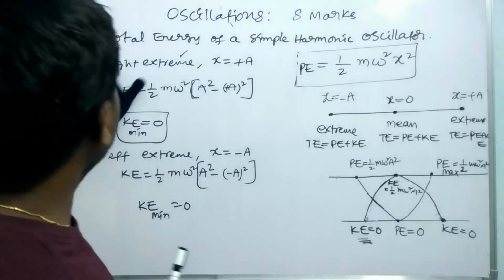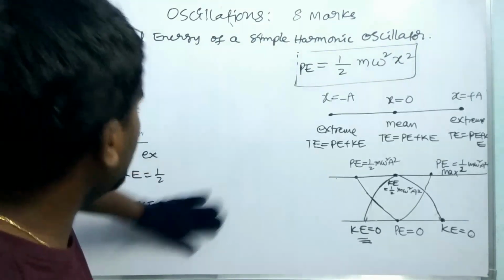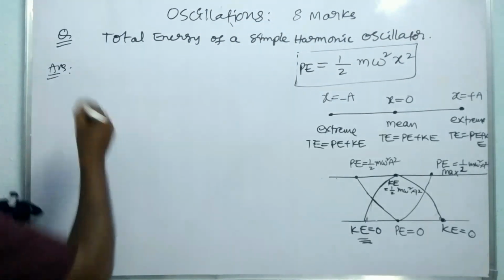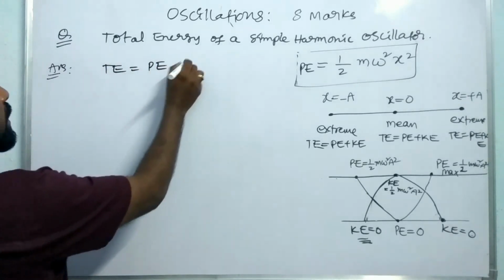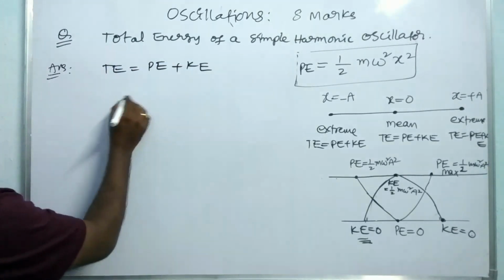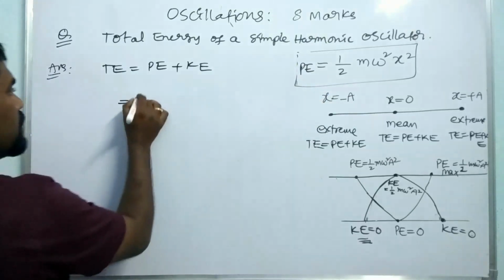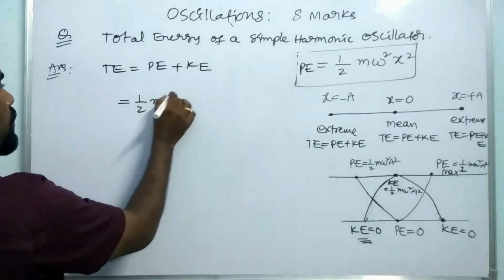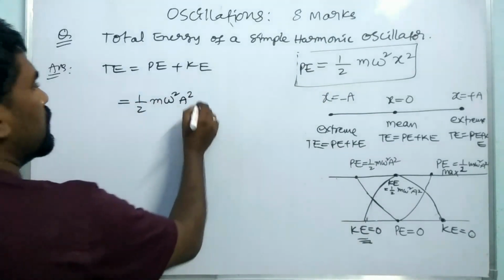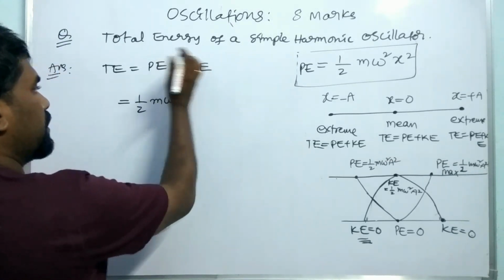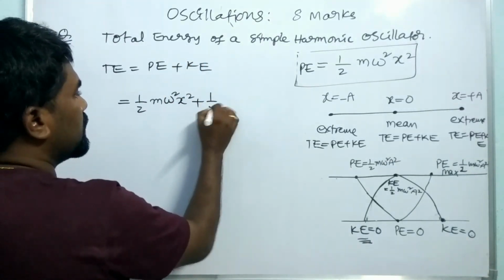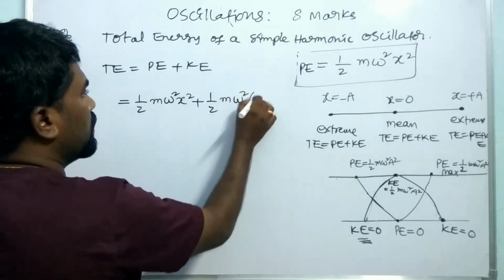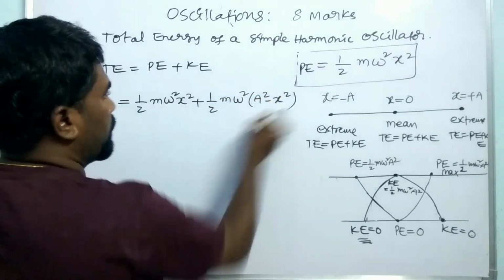So the equation of total energy, hence we can write that. Total energy TE is equal to PE plus KE. What is PE? This is the potential energy, 1 by 2 m omega square x square. And plus what is kinetic energy? That is 1 by 2 m omega square (A square minus x square).